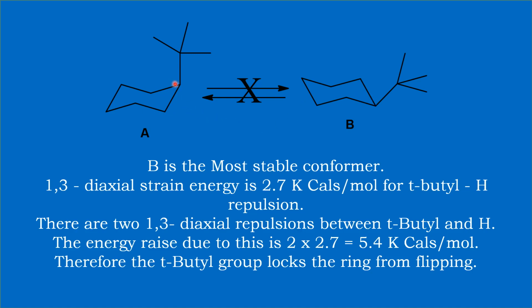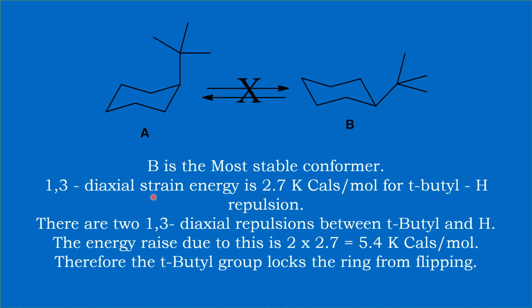And apart from that, there is a gauche interaction between this bond and this bond. You can just consider these carbons as 1, 2, 3, 4. This is forming a butane. And there is a possibility for a gauche interaction between this bond and this bond. So there is a gauche interaction here. Similarly, there is a gauche interaction between this bond and this particular bond. This portion you can consider like a butane. You can have a gauche-butane interaction here also. Therefore there are two gauche interactions which are also raising the energy of this molecule.